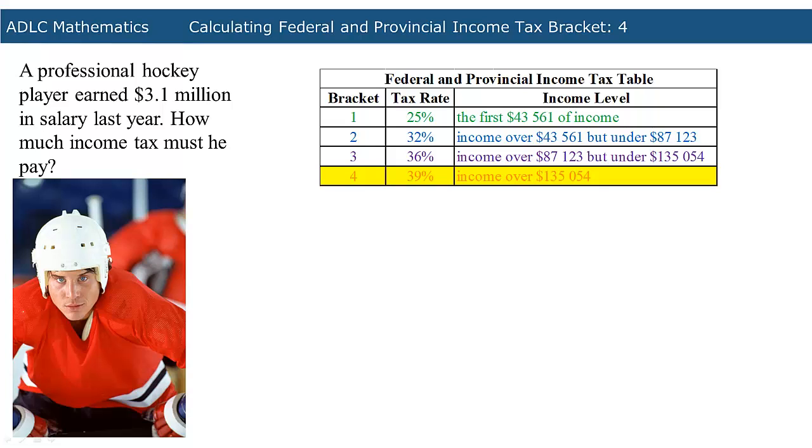Therefore, the first $43,561 will be taxed at 25%. The next $43,562 will be taxed at 32%. The next $47,931 will be taxed at 36%, and the rest will be taxed at 39%.